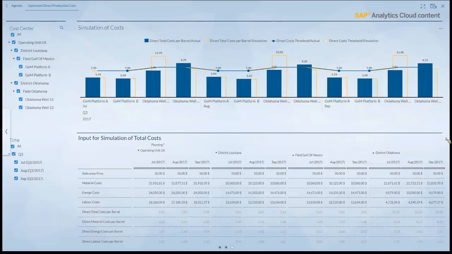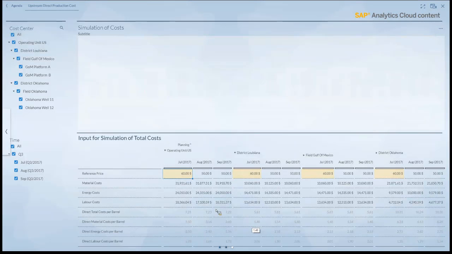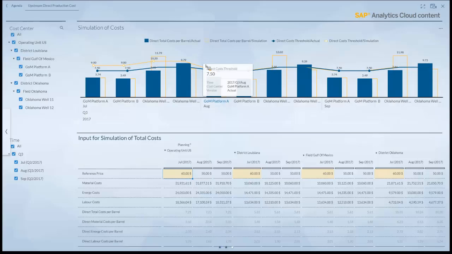On a detailed screen, we have now expanded, or at least left, the more traditional BI reporting part to have planning or simulation capabilities in. So this is now a simulation of cost, which you can do here. And then, for example, you want to change the reference price. Assume this goes up to 60. You can also use the slider to change that. And as soon as you change the value, you would immediately see the simulation value in the chart, and that really goes beyond BI and would immediately give you additional insights. What would have happened? What if? So what-if analysis is perhaps the right term you could use here.